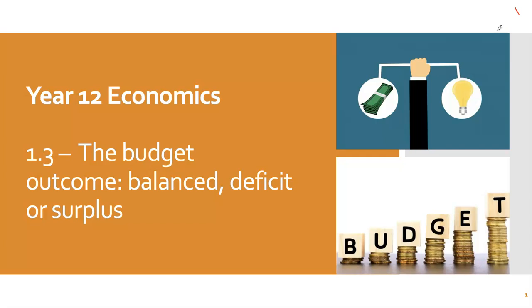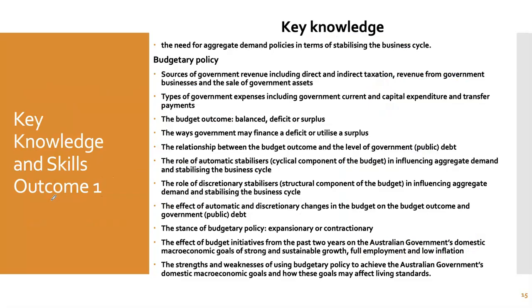This is our video where we're going to continue understanding budgetary policy, but we're here going to focus on what we call the budget outcome. Specifically, what do I mean by a balanced budget, a budget that is in deficit, or a budget that is in surplus? This is our second video in this outcome, and you can see that it is going to cover our third key knowledge point.